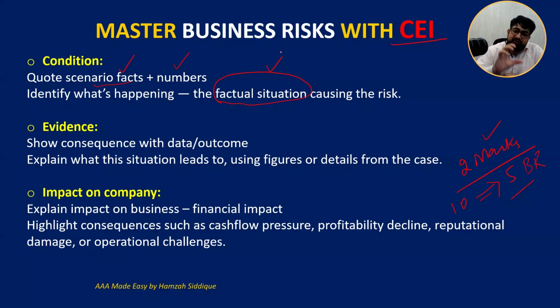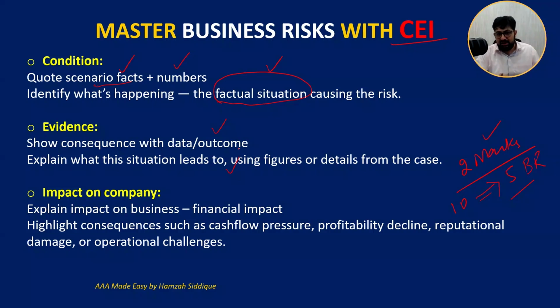First of all, these facts should be fetched from the scenario. And then you have to show consequences: which situation, and how, if these facts may turn into a business risk.